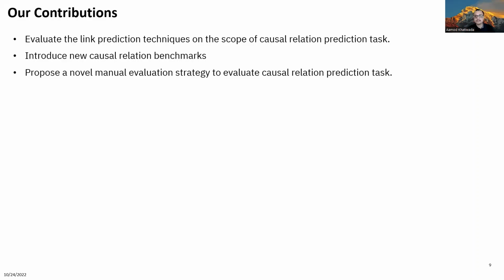Third, we also analyze the limitations of the existing evaluation metrics used for the general link prediction tasks when they are used for evaluating many-to-many causal relations. We also propose a novel manual evaluation strategy that helps to understand the performance of different techniques on causal relation prediction with reduced efforts.